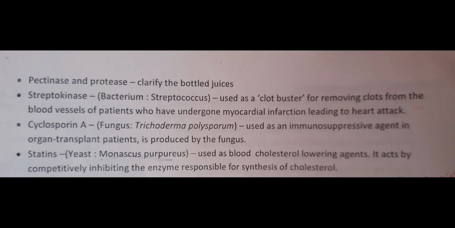Now these three are very important on the industrial scale. Okay, these three are very important. First one, streptokinase.